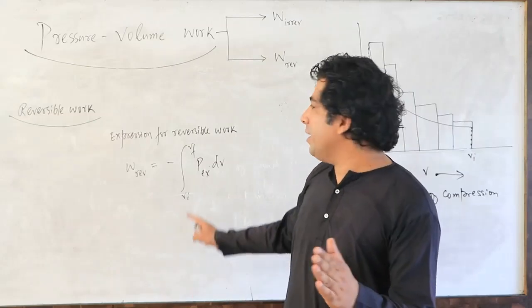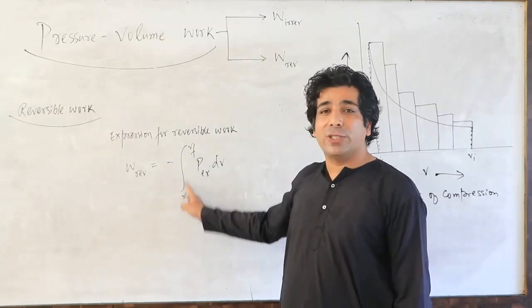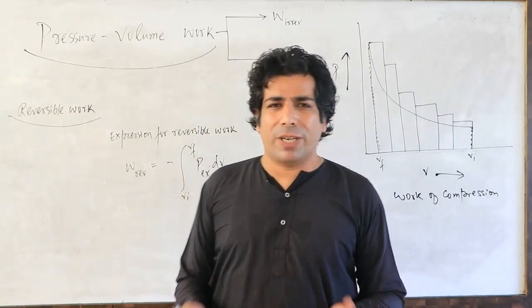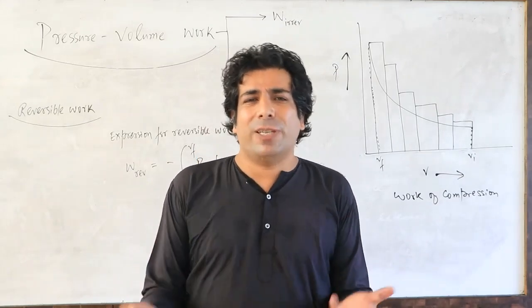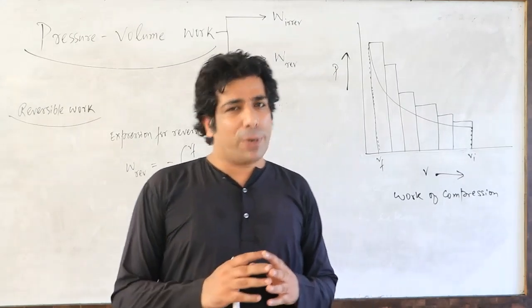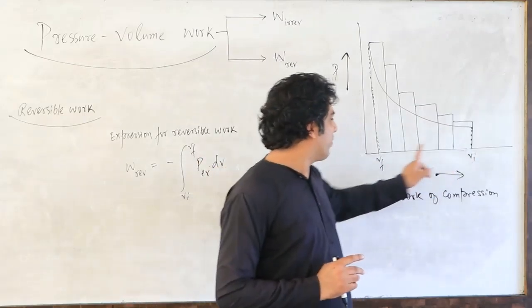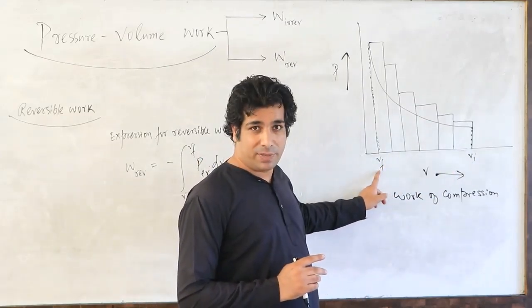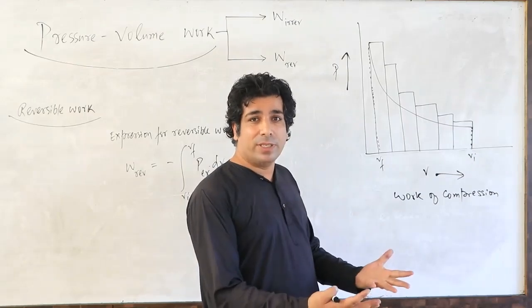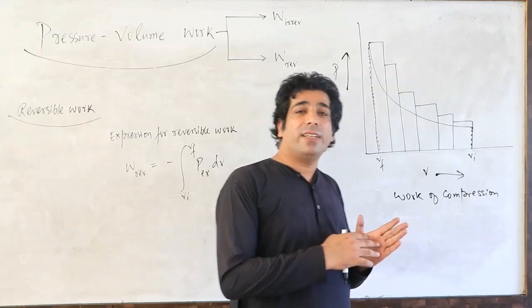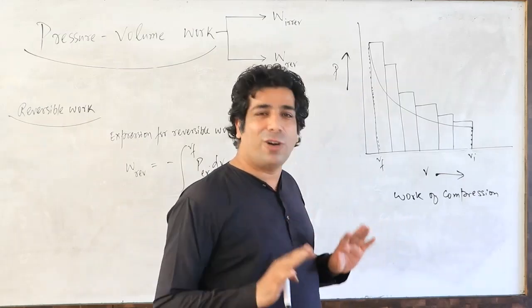We are integrating from VI to VF, my dear friends, and it can be the work of compression or the work of expansion. In compression, volume will decrease: the initial volume will be large and the final volume will be small. But in case of expansion, the initial volume will be small and the final volume will be large. That is the only difference.